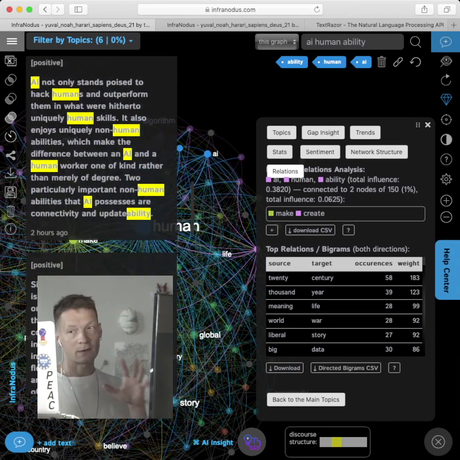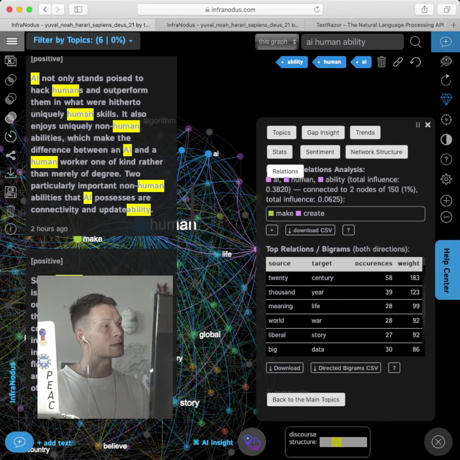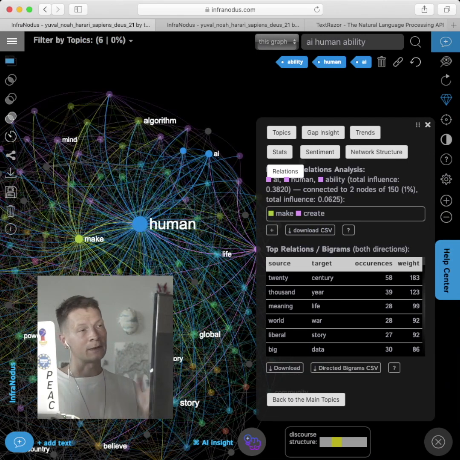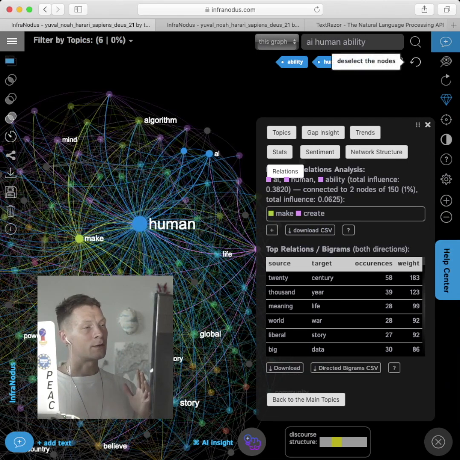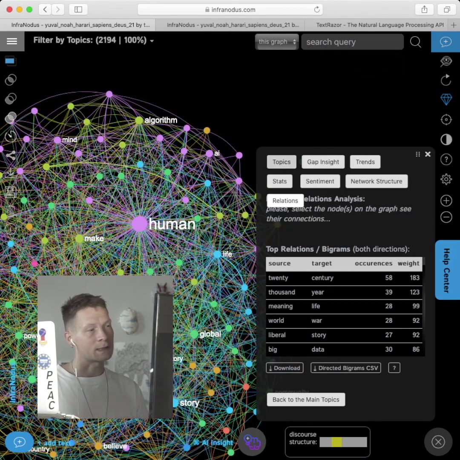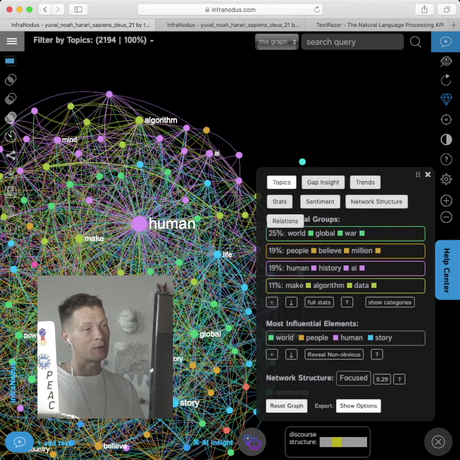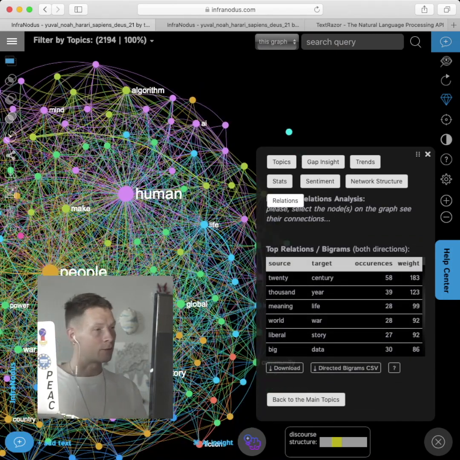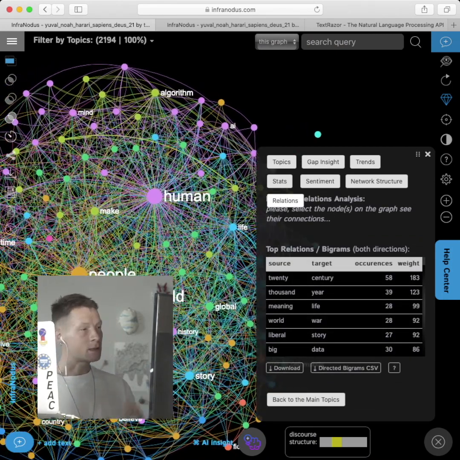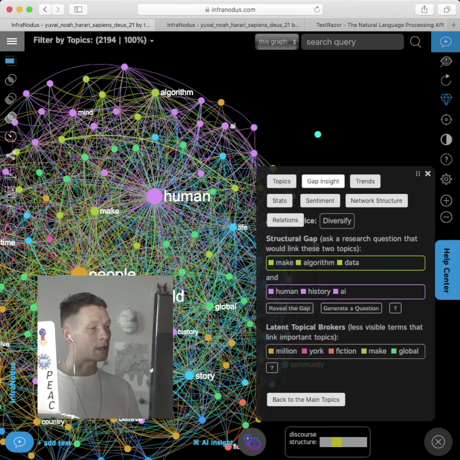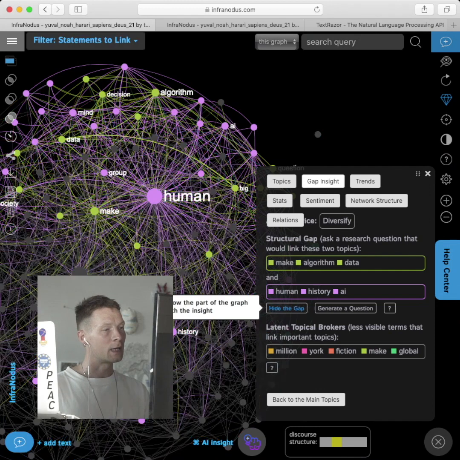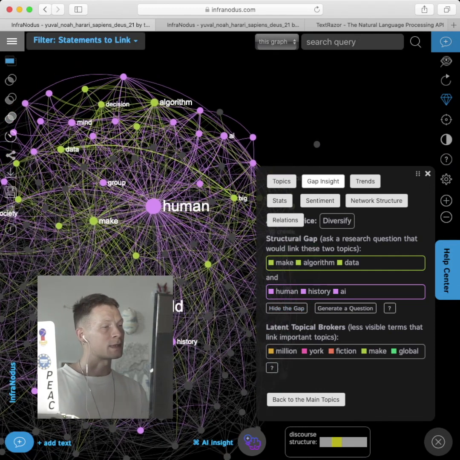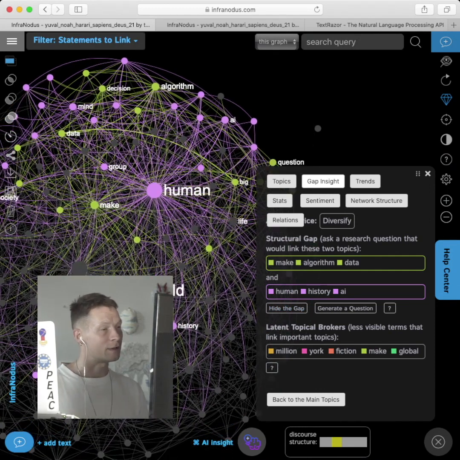So I can also quickly get to the parts of the book that are interesting and read it in a non-linear way. So I don't only get all those different tools of text mining here that detects topics and sentiment, but I can also explore this content in a non-linear way. And in addition to this, there is also a function that allows us to identify a structural gap inside this network. So for example, here, it identifies 2 topics that could be connected but are not very well connected.